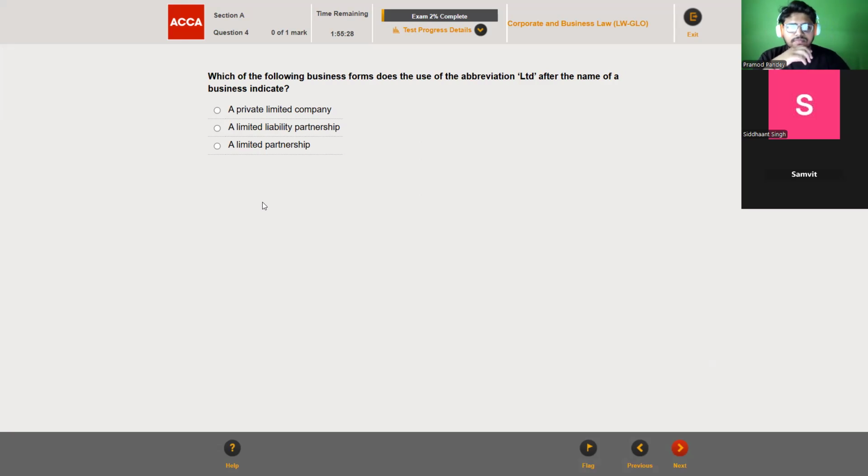Which of the following business forms does the use of the abbreviation limited after the name of a business indicate? Was it a theoretical question, or a scenario-based question? It's theoretical. And was it for 1 mark or 2 marks? 1 mark. So have you understood the difference between the two?